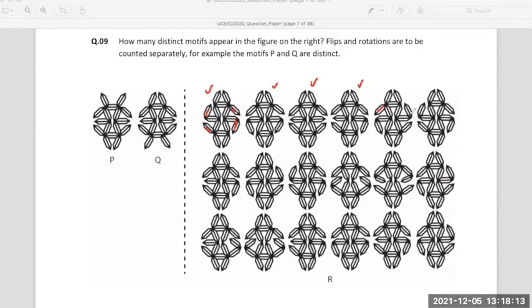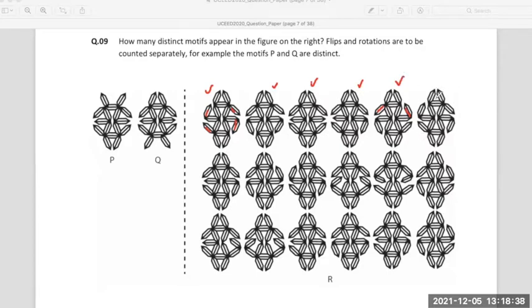This starts from here like this, and this starts from here like this. So should we consider it to be different or the same? It is different. The rotations might be in the anti-clockwise direction. So I will consider this different.